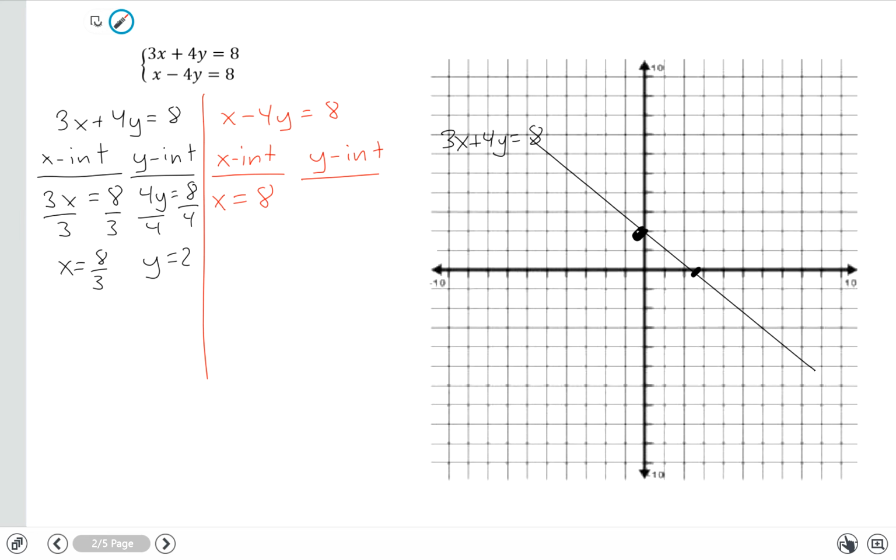To find the y-intercept, we plug 0 in for x. Making that term go away, I'm left with negative 4y is equal to 8. Solving for y here by dividing by negative 4 produces y is equal to negative 2. So I now have my x and y coordinate. My x coordinate is 8. That's all the way out here. And my y coordinate is negative 2.